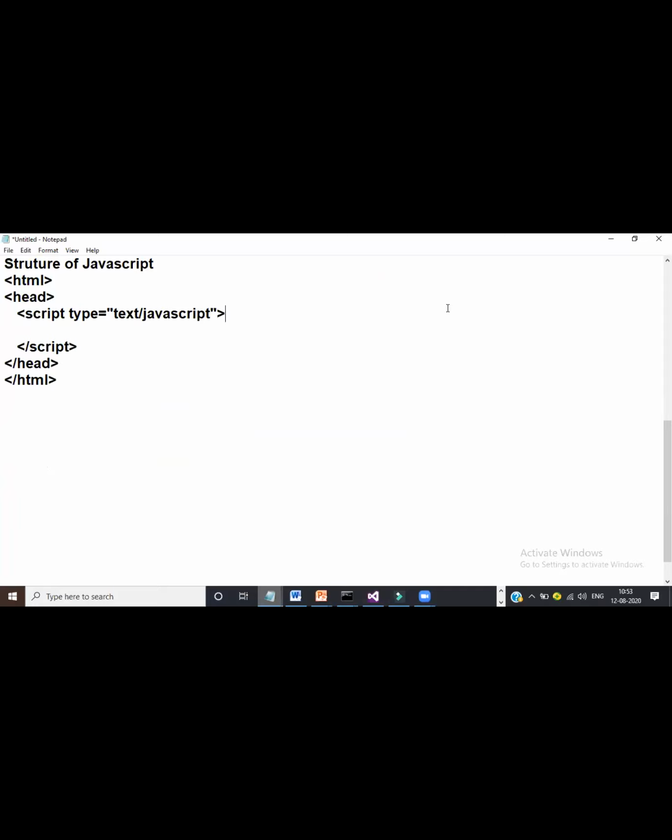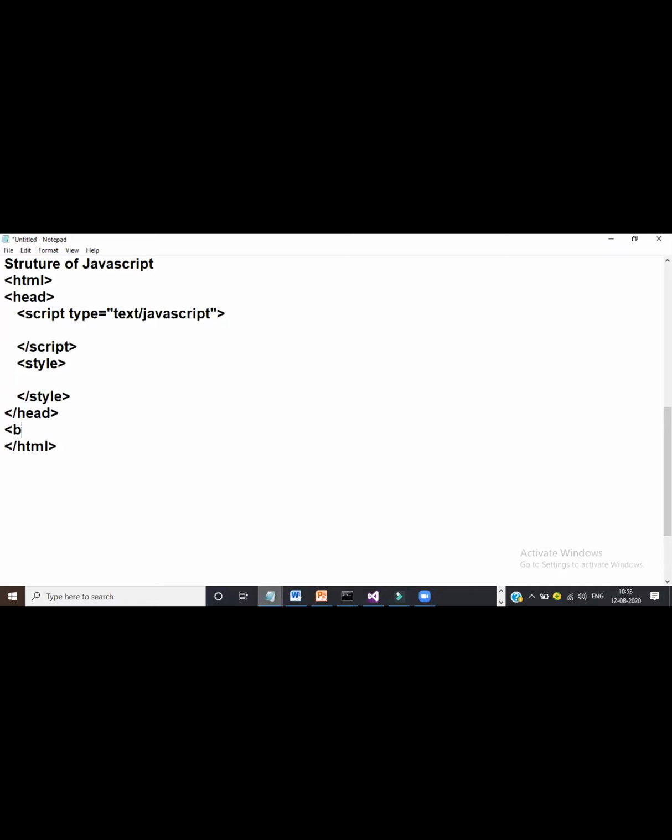JavaScript is case sensitive. Small j is not equal to capital J. The developer must be very careful when working with JavaScript. Within the head tag, you can open script as well as style tags, and within the style tag you can write the CSS code.